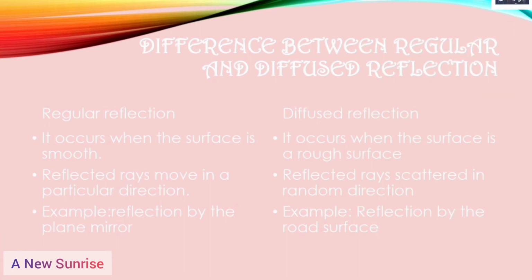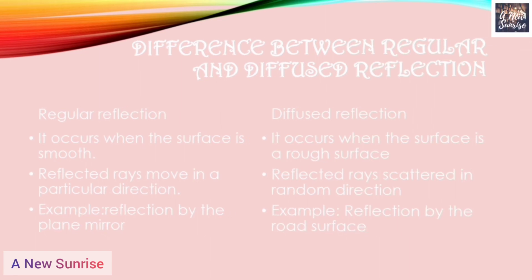Example of a regular reflection is reflection by the plane mirror, and example of a diffused reflection is reflection by a road surface. So these were the differences between regular and diffused reflection.